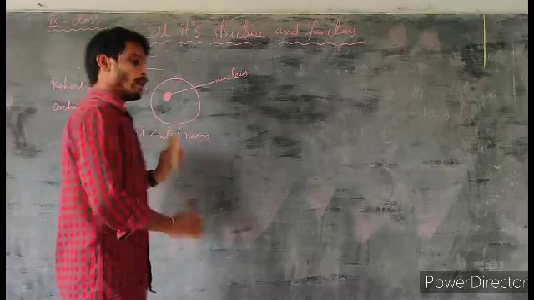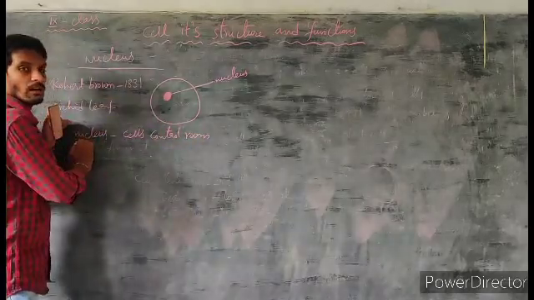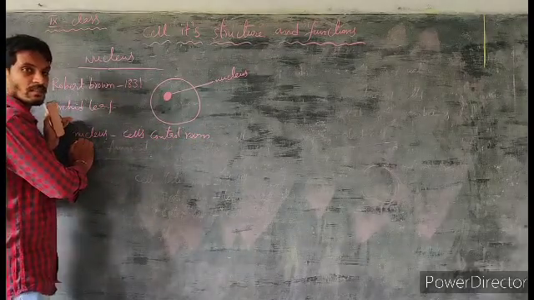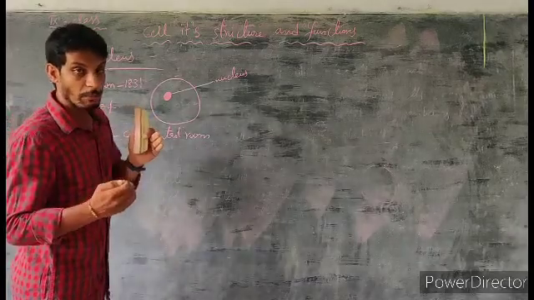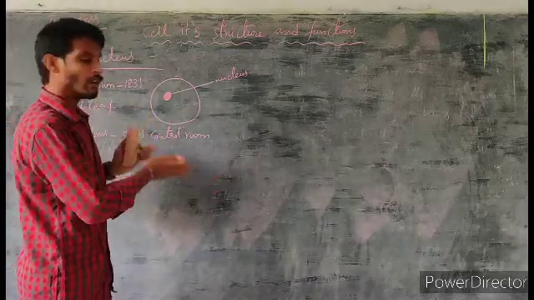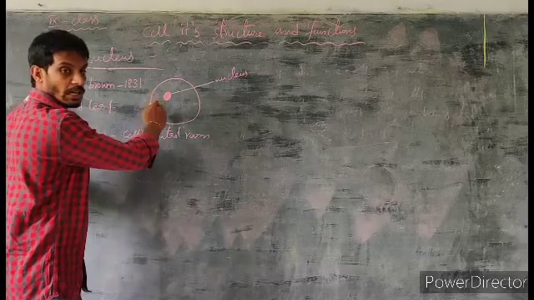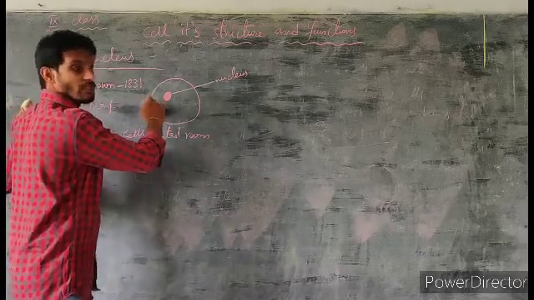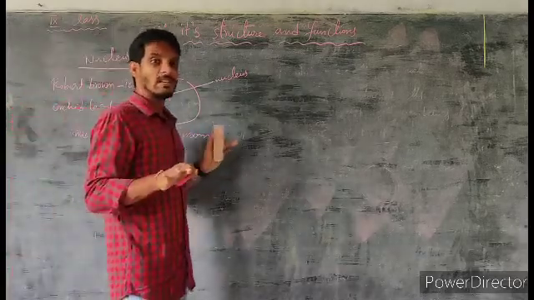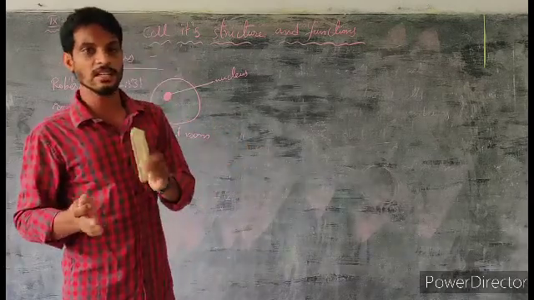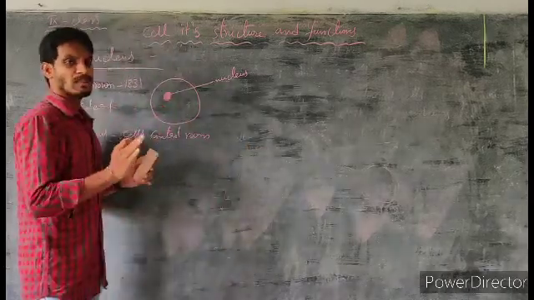But this we are already discussing. Some of the cell organelles present in one cell may be absent in another cell. The nucleus is also one of the cell organelles, but in all the cells the nucleus is not present. In some cells the nucleus is present, in some cells the nucleus is absent.